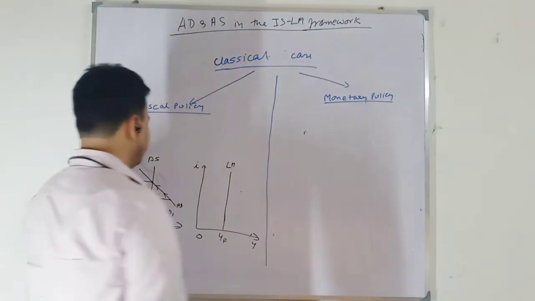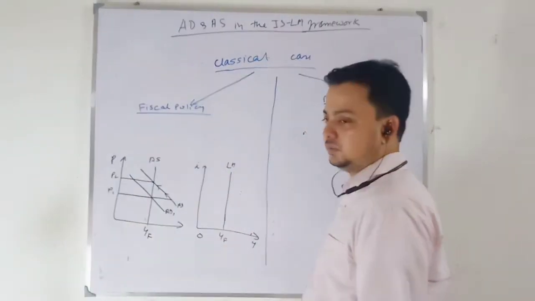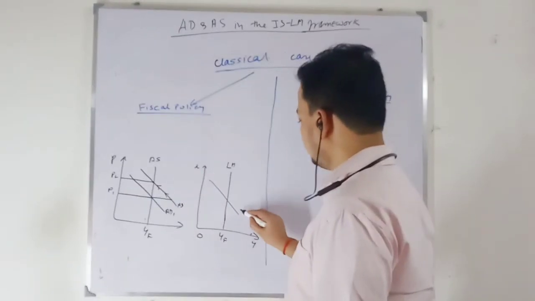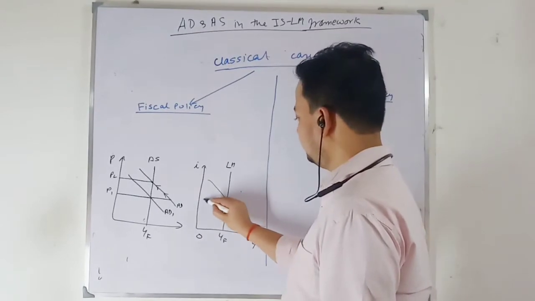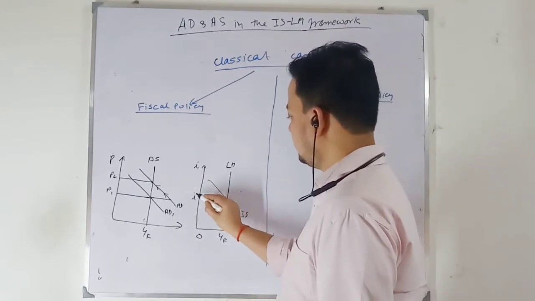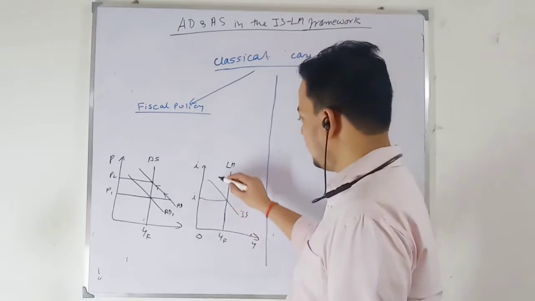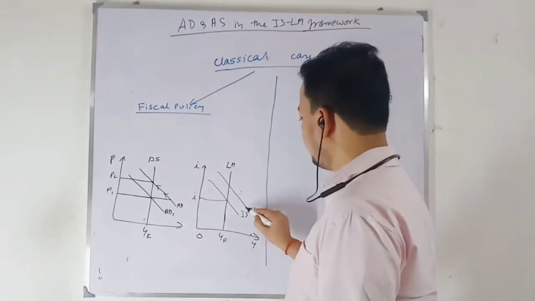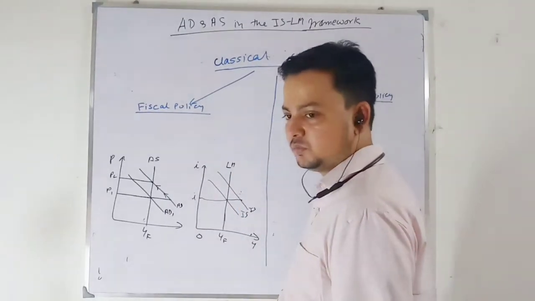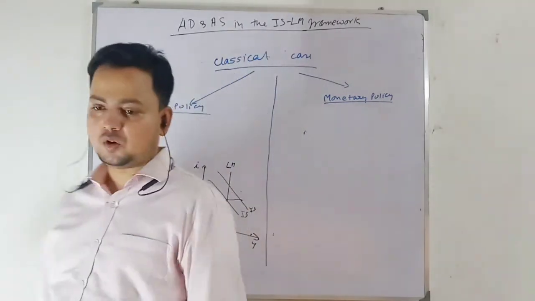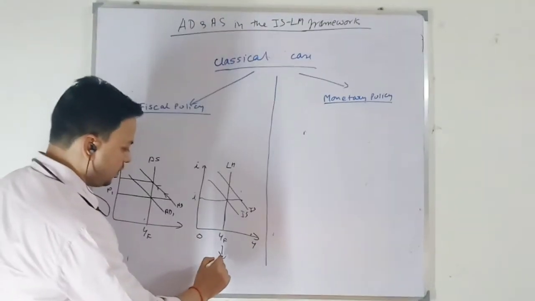Now look at your NM curve. So this is the initial equilibrium. This is the rate of interest. So when IS curve shifts rightward due to increase in government expenditure, since output is at full employment, your supply of loanable funds is given.